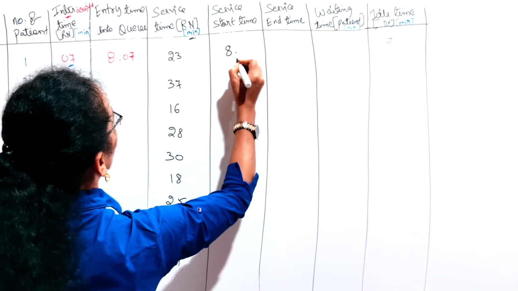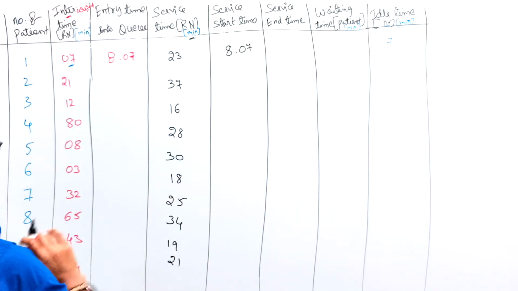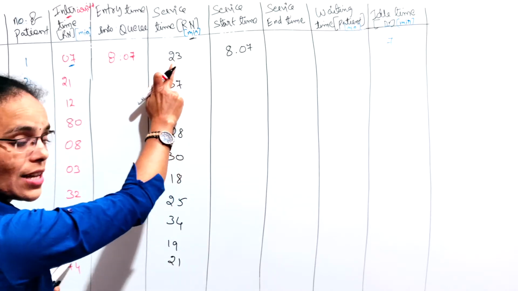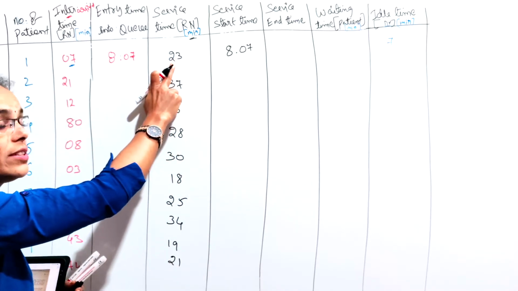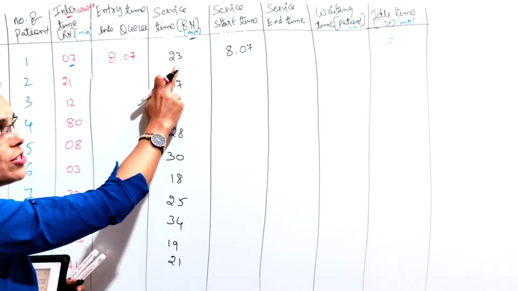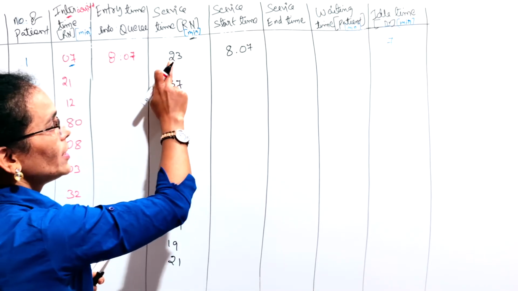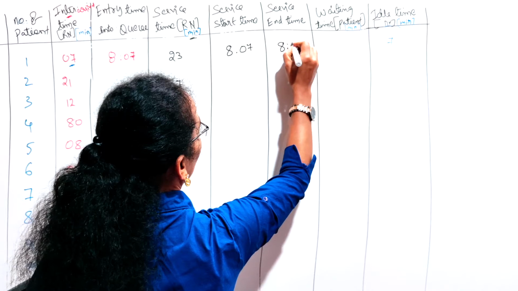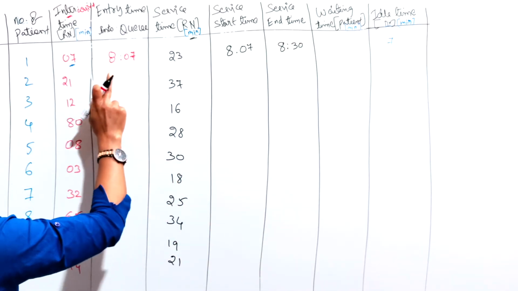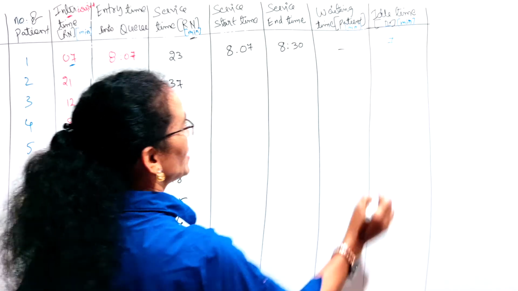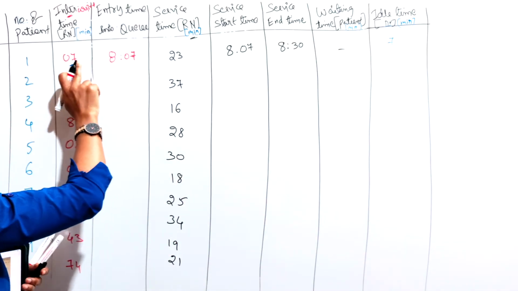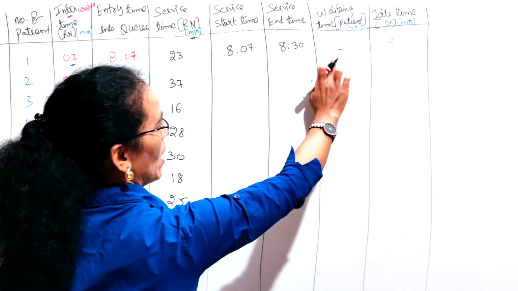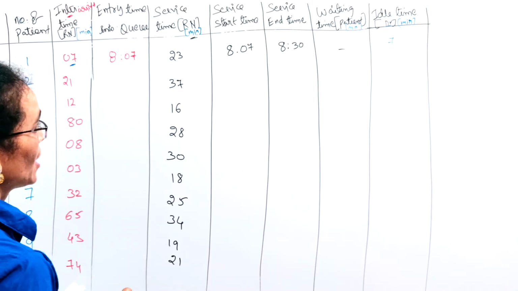Okay, when did the service start? See, the patient arrived at 8:07, so the service also started at 8:07. The doctor has taken 23 minutes to treat this patient. So the service started at 8:07, and with 23 minutes consumed, the service end time is 8:30. Is the point clear? The doctor was waiting for 7 minutes, but the patient was not waiting. He arrived at 8:07 and the service also started at 8:07, so the waiting time of the patient is 0, or nil, we can say. Right? Coming to the next one.